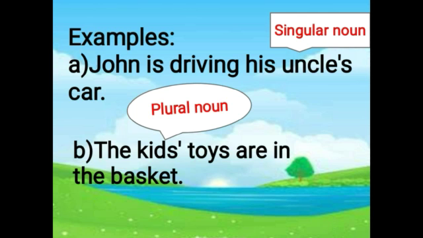Students, if the noun is singular, then we use apostrophe s with the singular noun. But if the noun is plural, we just add an apostrophe to make it possessive. As you can see in the second example, the kids' toys are in the basket. We have placed the apostrophe after kids, which is a plural noun.